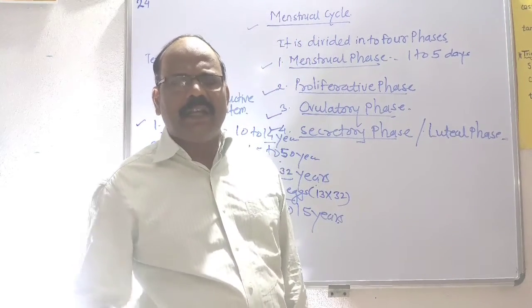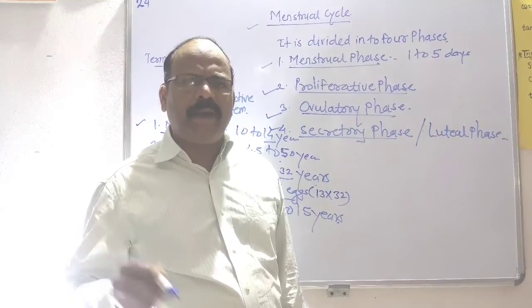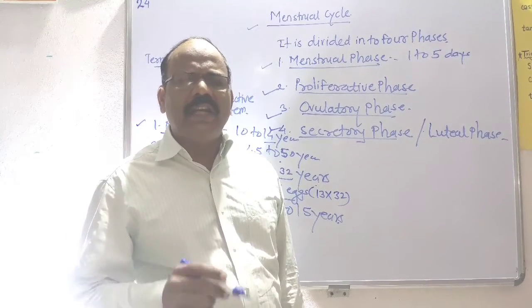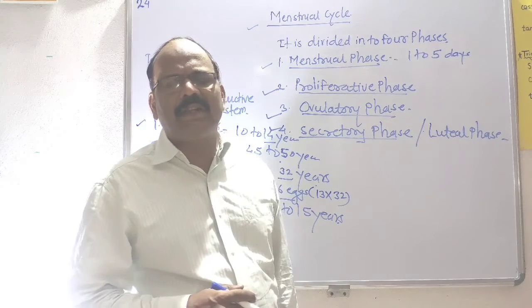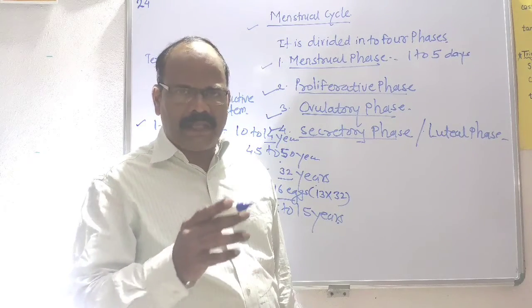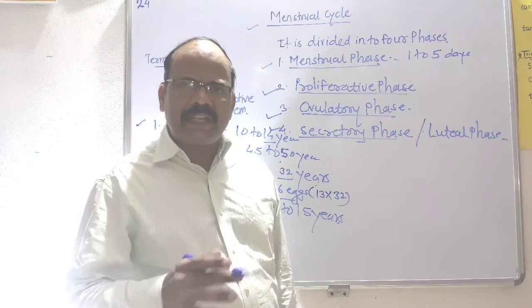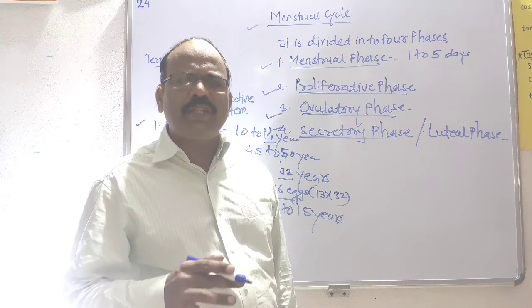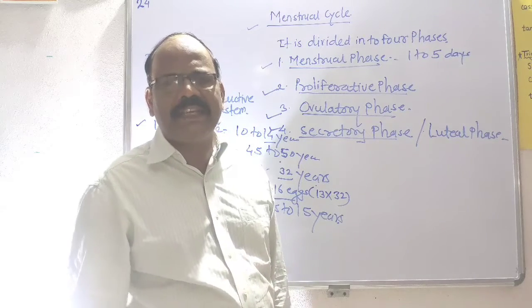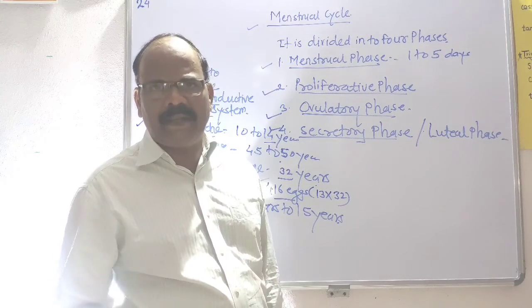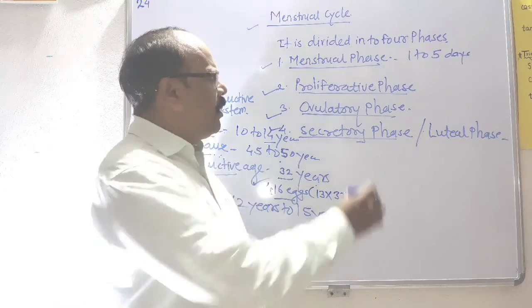During this phase, near about 45 to 100 ml blood is discharged in the form of menses, and the menses does not clot due to the presence of fibrinolysin.